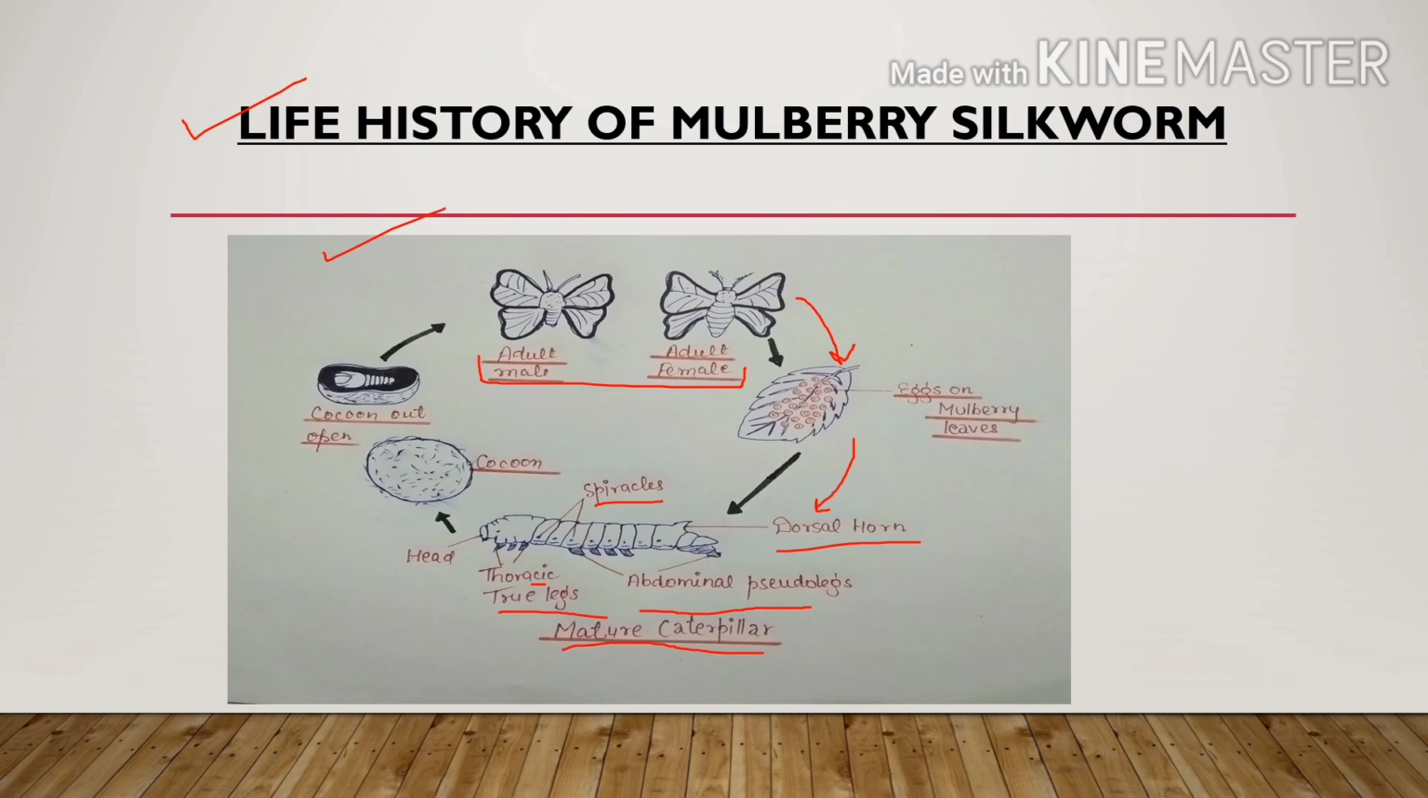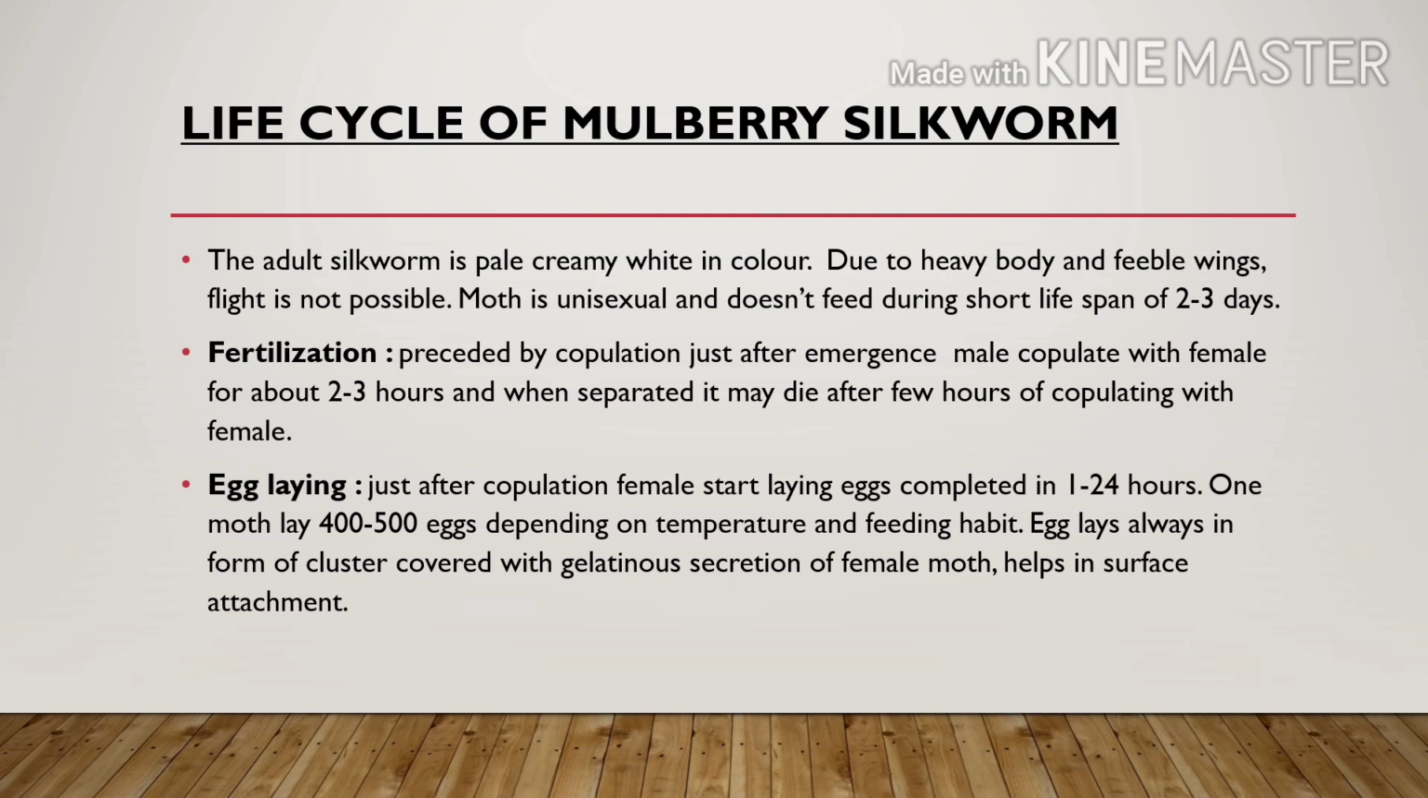So this mature caterpillar develops into a cocoon. After that the cocoon opens out and develops into an adult male or female moth. So this life cycle continues as it is. We'll further discuss it in detail. So next is life cycle of mulberry silkworm. We'll discuss it in detail.